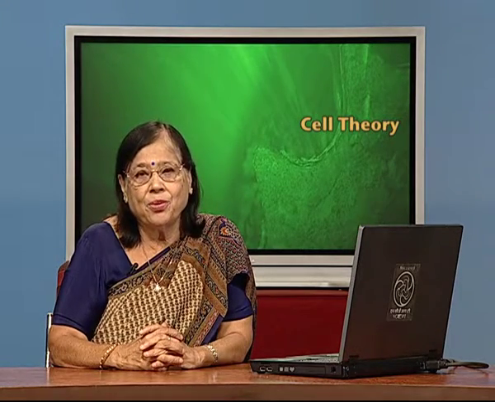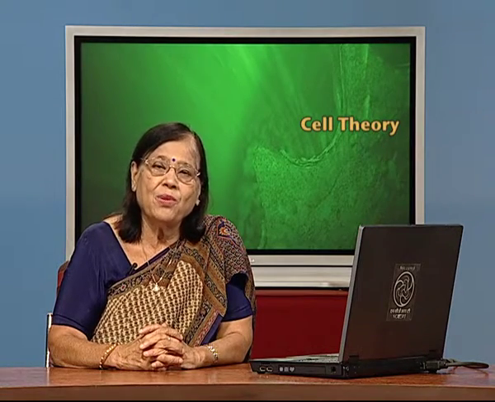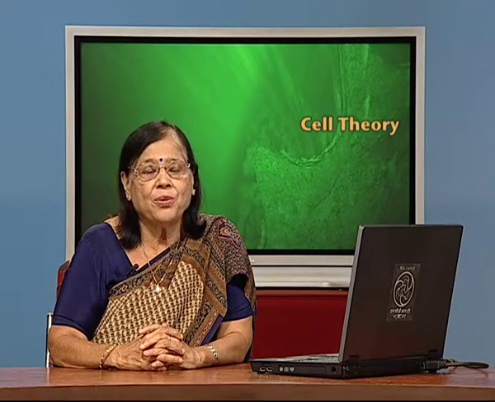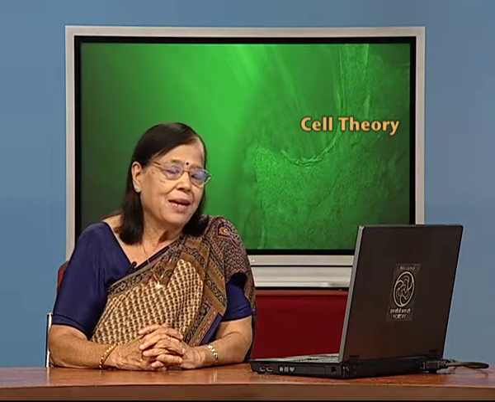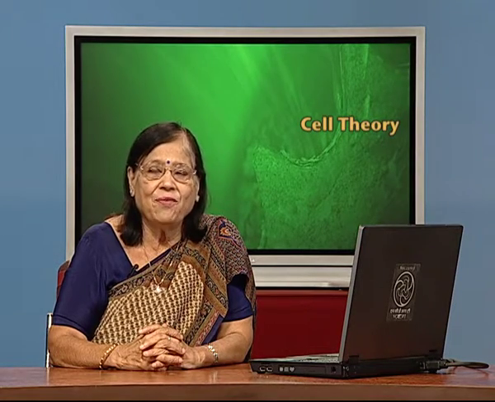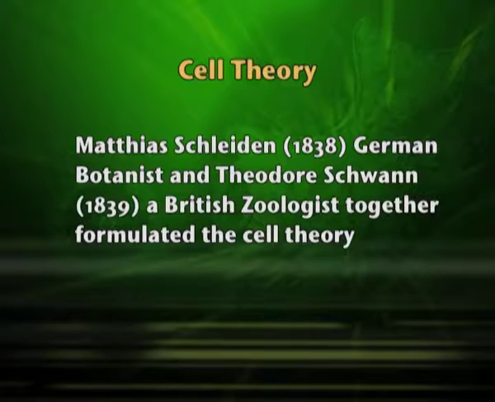People wanted to know more about the cell, found only in living bodies, plants and animals, and to develop a definite concept in the field of biology by defining what a cell is. Around 1838, Schleiden, and in 1839, Schwann, gave us the cell theory.